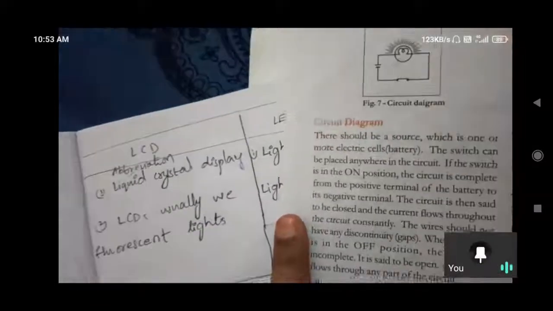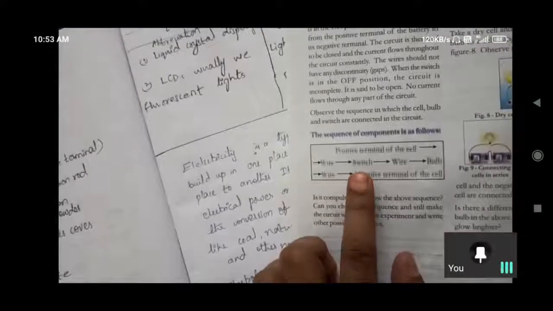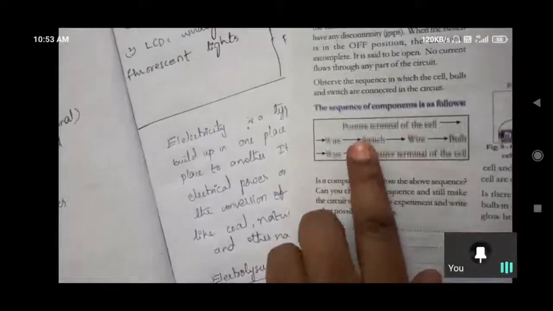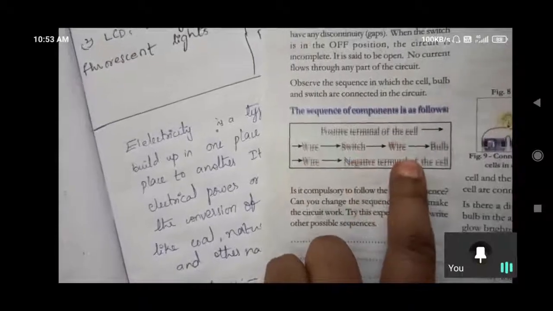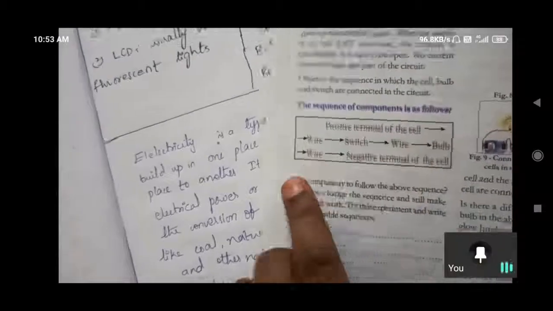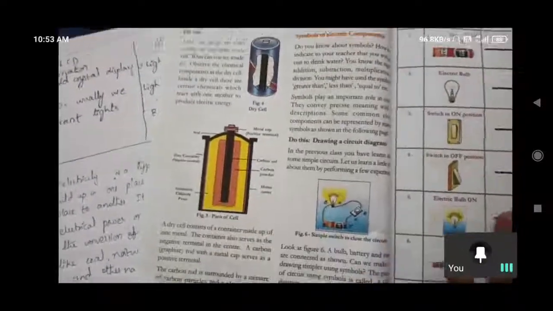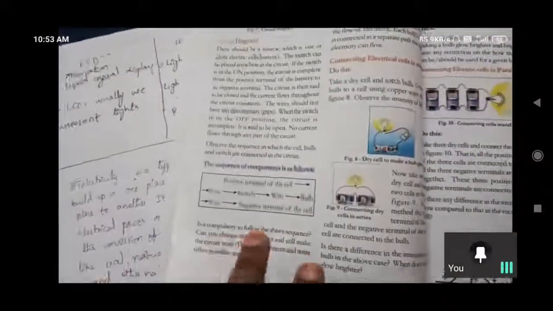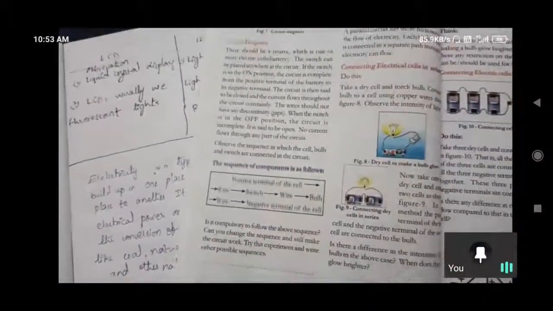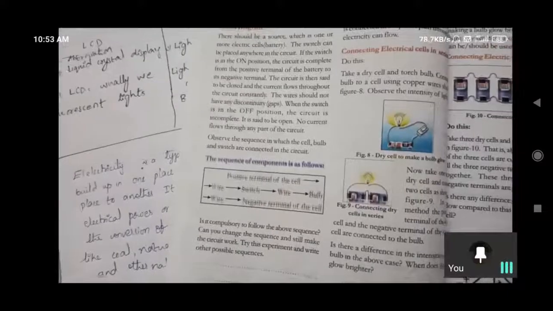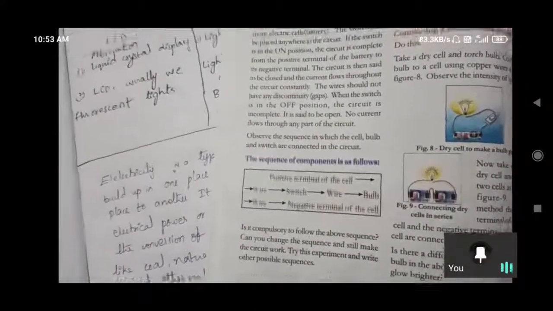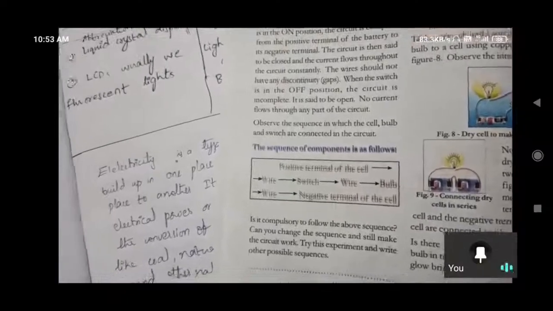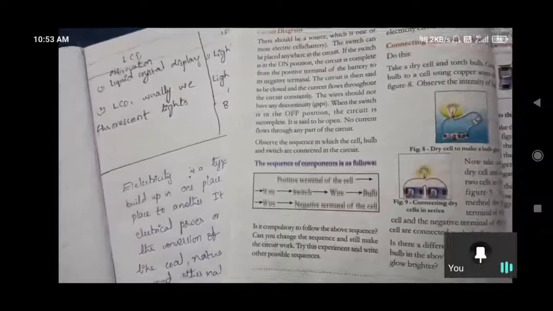So like this we need to draw. This is the sequence we need to follow. Positive terminal of the cell to wire, and wire to switch, and switch to wire again, and to the bulb. In between all wires are coming. And then finally the negative terminal of the cell. Why we need to connect that negative terminal to the cell means, for continuous flow of electrons we need to close the circuit.